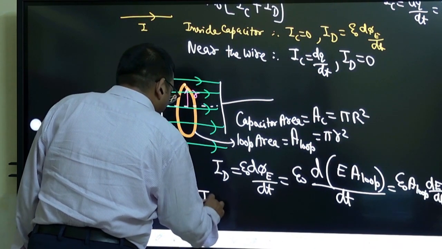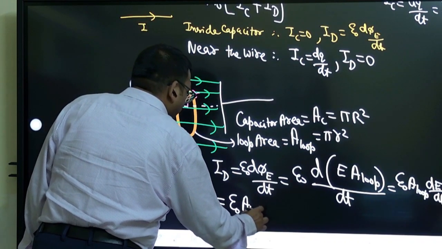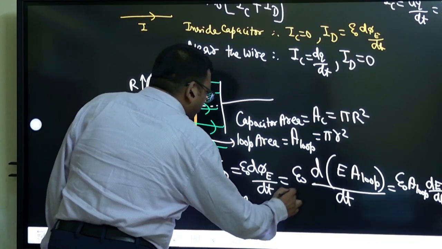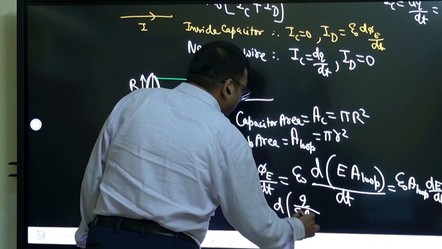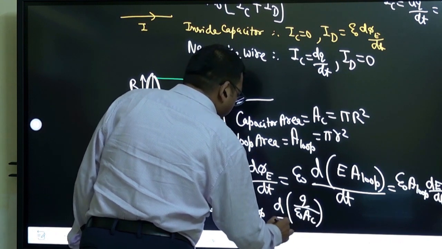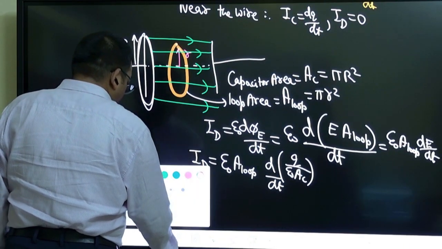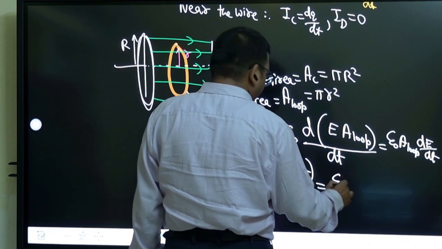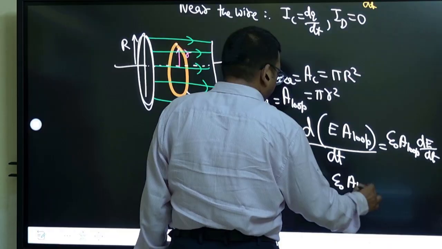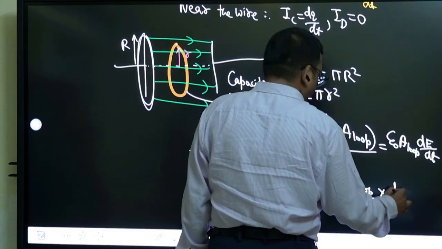So displacement current is epsilon naught, loop area, and the electric field we have already written as charge by epsilon naught into area of the capacitor, right? By differentiation we are doing this. So now here you will take this out. So epsilon naught, area of the loop by area of the capacitor, into dq by dt.